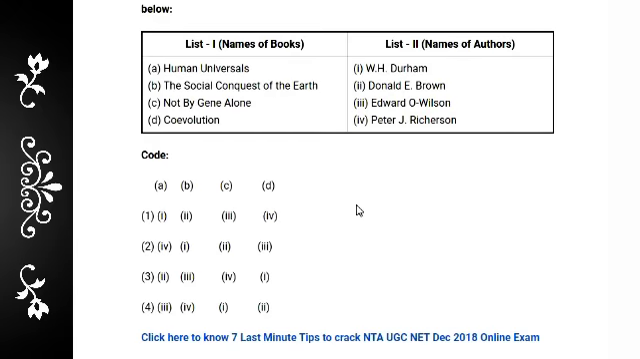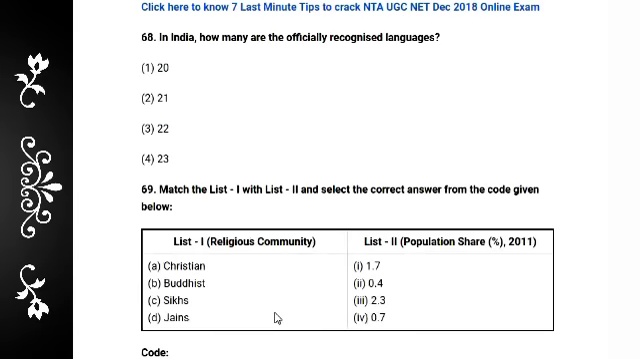Option Human Universal by 68. There are the, in India how many are officially recognized languages? And this is a very important question. 20. These are the official languages. Option is 22. Option is 22. Definitely the answer is 3.